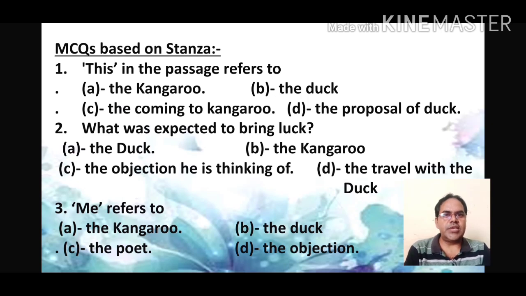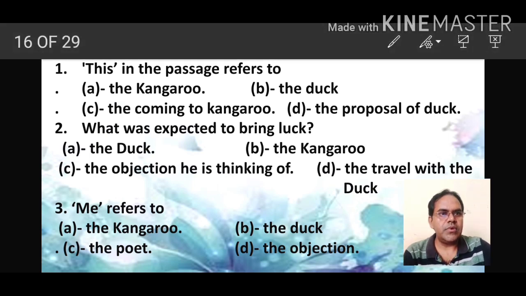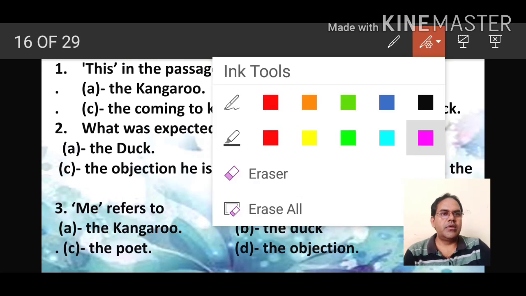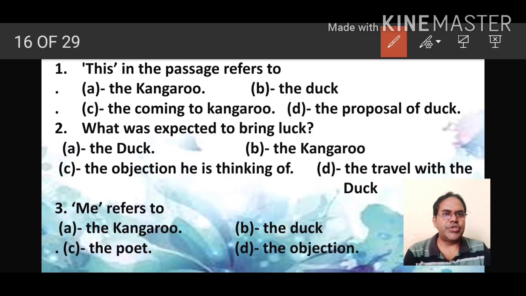MCQs based on the stanza. "This" in the passage refers to option A, the kangaroo, B, the duck, C, the coming to kangaroo, and D, the proposal of duck. So here "this" refers to the proposal of duck.